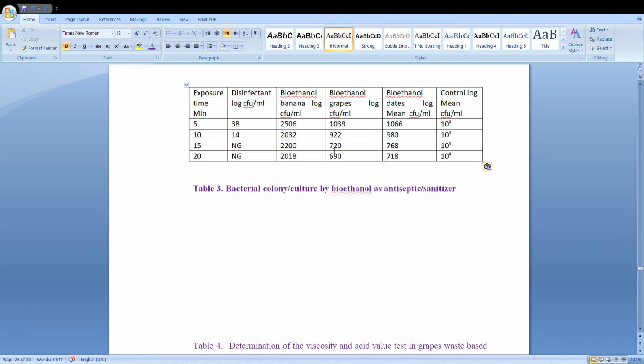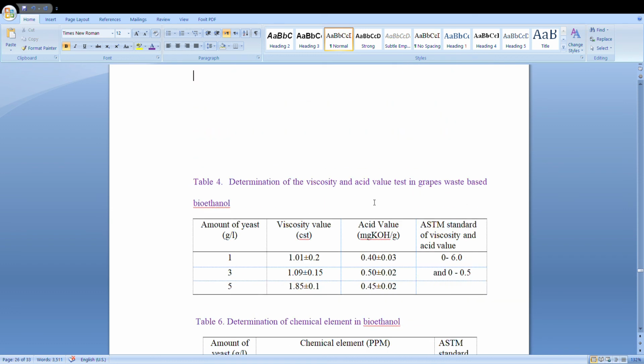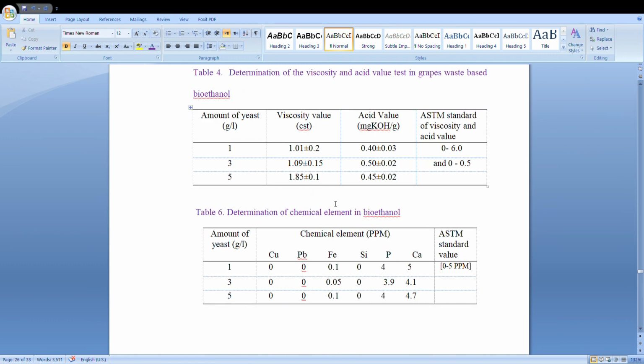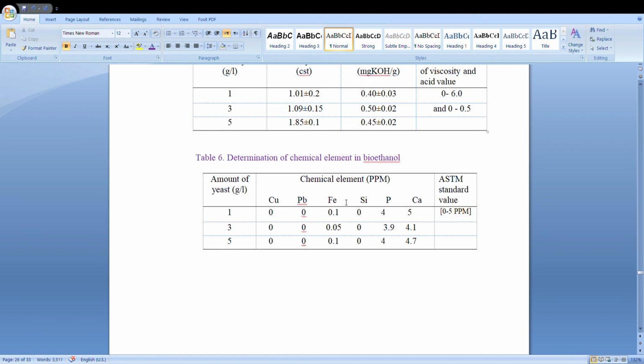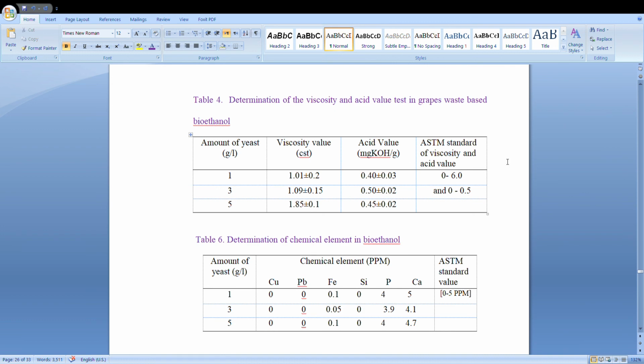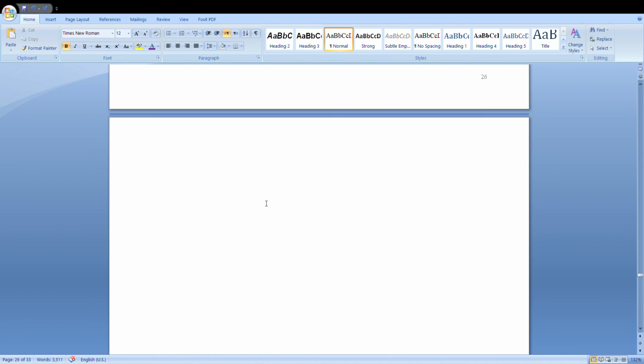It killed a lot of bacteria. So it has been proved from our laboratory results that it can be used as an antiseptic sanitizer. Viscosity and acid value were determined to see how viscous it is and its acid content, and the chemical content was determined, different types: copper, lead, ferrous, silicon, phosphorus. It is all ASTM standard. So this is all about the results.